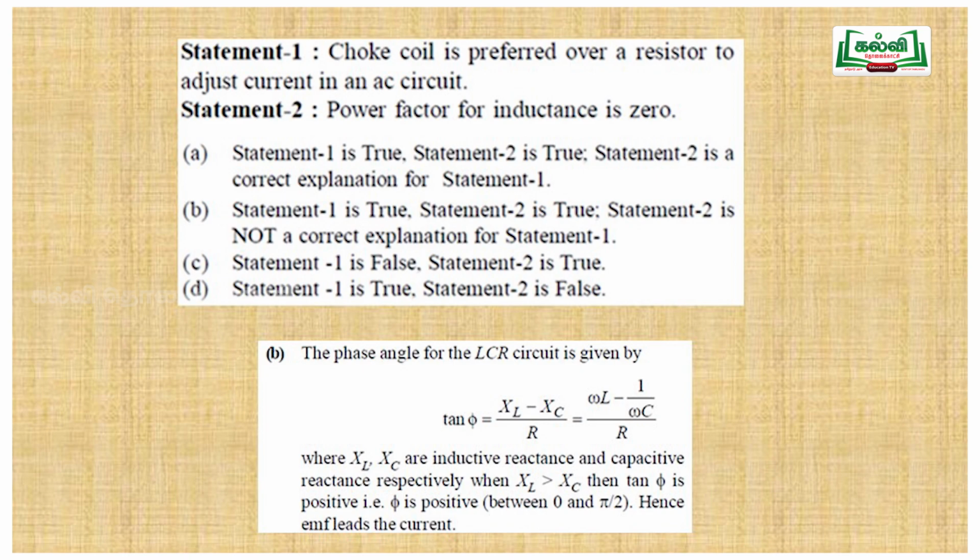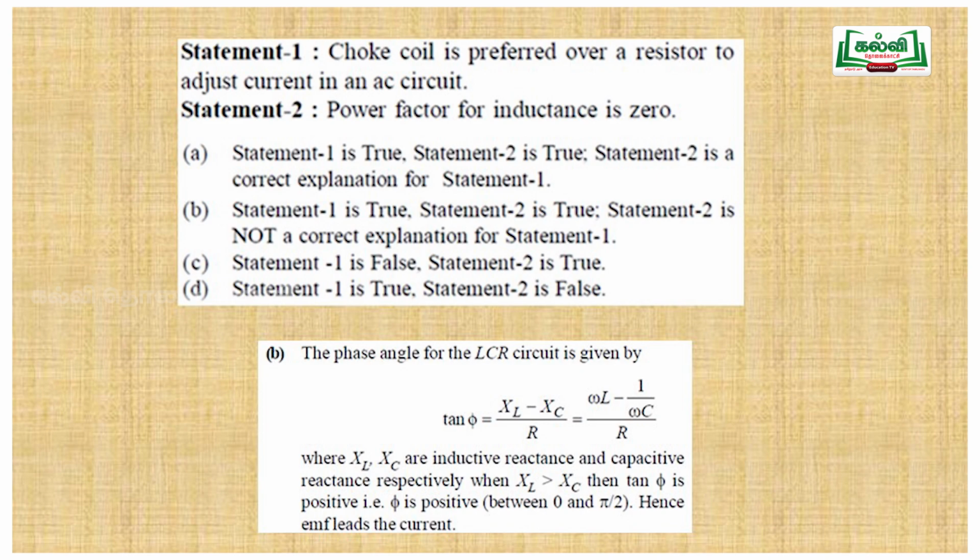Statement 2: power factor for inductance is 0. That is, we are saying that cos phi is 0, since phi is equal to pi by 2, 90 degrees. So that is called wattless current. So a choke coil is preferred over a resistor to adjust current in an AC circuit, because the power factor for inductance is 0.